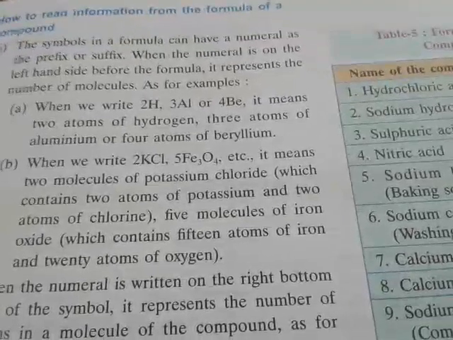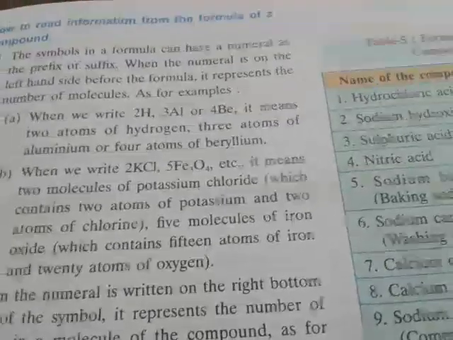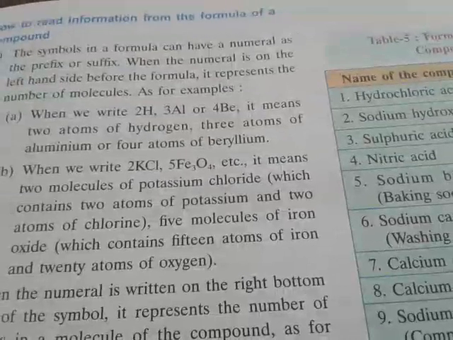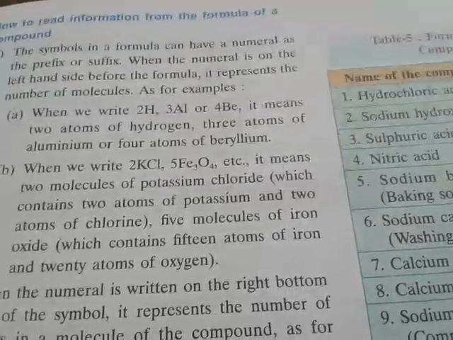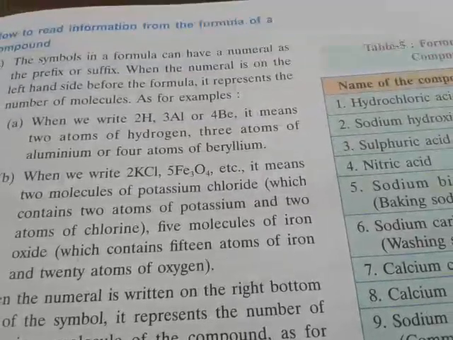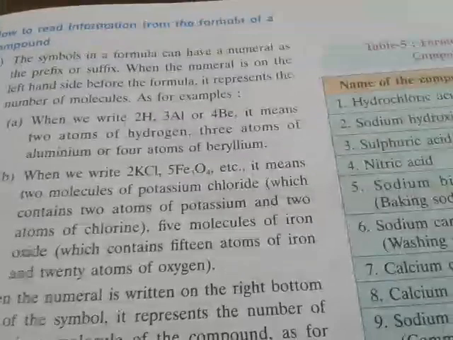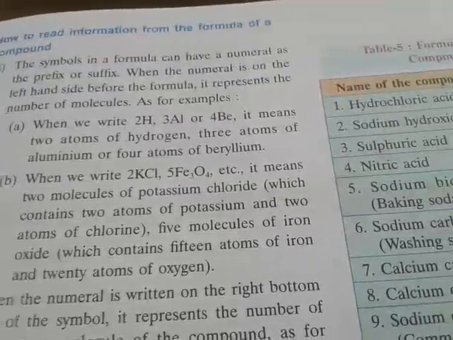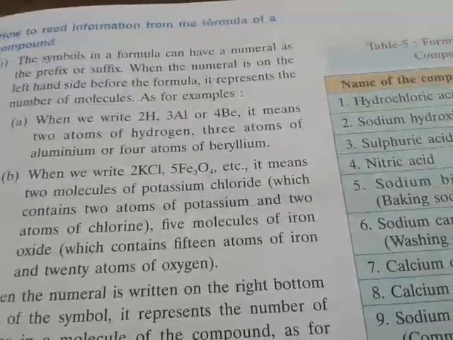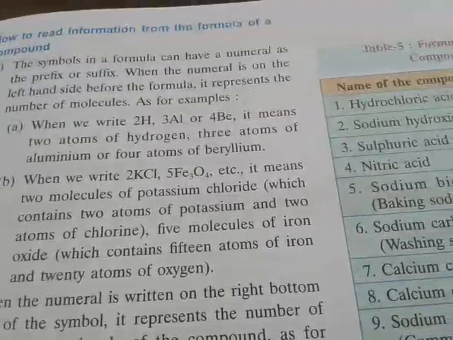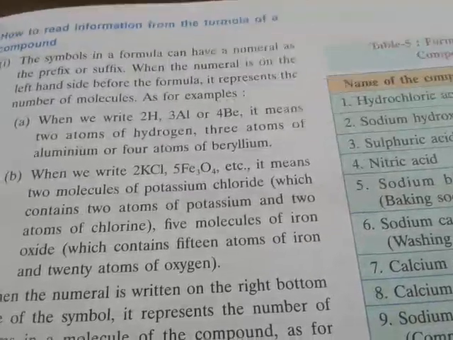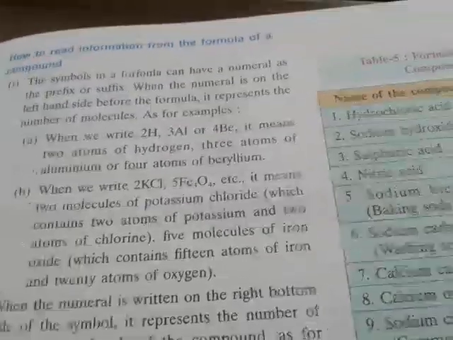Suppose 2H2 is there, 2 hydrogen atoms. With 2H2, how many molecules of hydrogen are present? That is 2. Why have you written hydrogen as H2? Because we know that for homoatomic molecules, or you can say whenever the atomicity is fixed, you mention them in a molecular state, not in an atomic state.